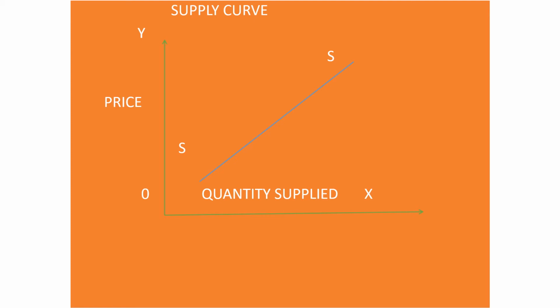So basically, the supply curve is an upward sloping straight line curve because there exists a direct relationship between what? Between the price and the quantity supplied for that commodity. So the supply curve is a positive as well as upward sloping curve.